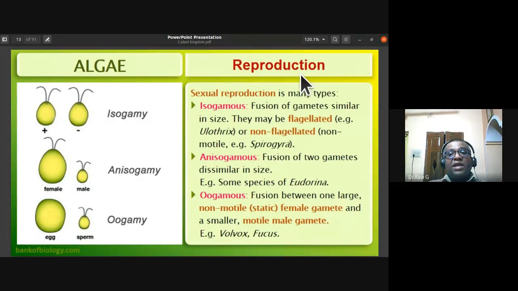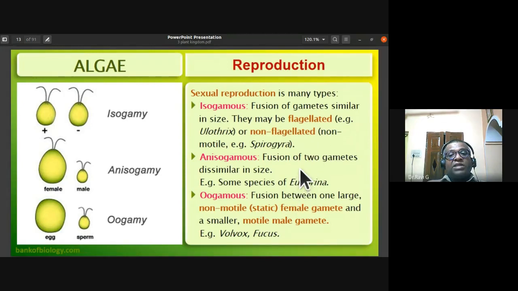Then we discuss the types of sexual reproduction. There are three major types: isogamous, anisogamous, and oogamous. If the gametes involved in the fusion are similar in size, they may be flagellated, as in Ulothrix, or non-flagellated, as in Spirogyra. Similar gametes mean isogamy, so we call this the isogamous type.